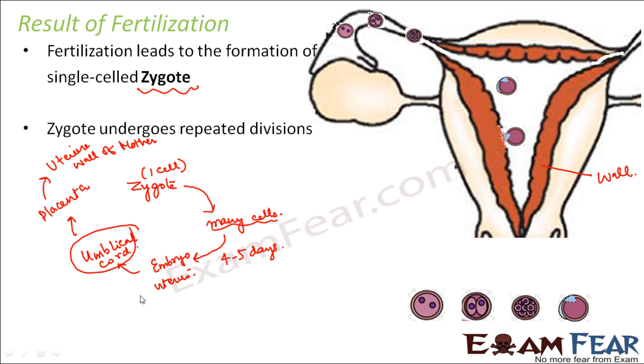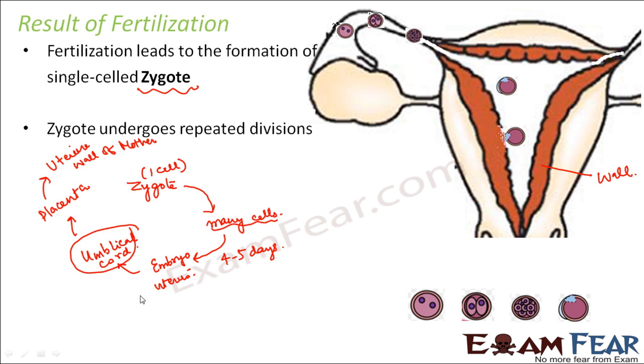The first scan, which is normally done after 3 months of pregnancy, shows only the heart of the baby, because that is one organ which develops during the initial stages. But gradually, in the subsequent scans, she can see the head, the hands, the feet, the fingers, sometimes even the eyelashes and the hair. Everything develops. So over a period of time, all the different parts of the body will gradually develop.